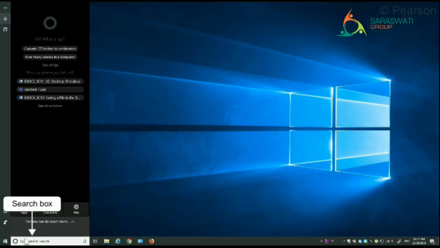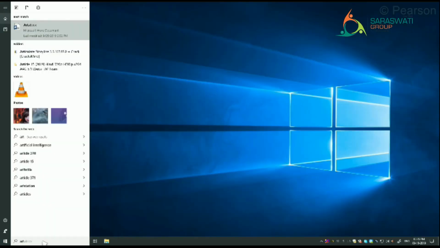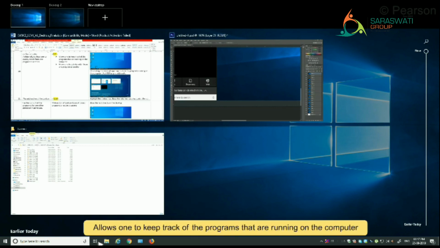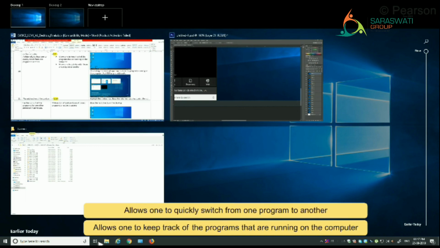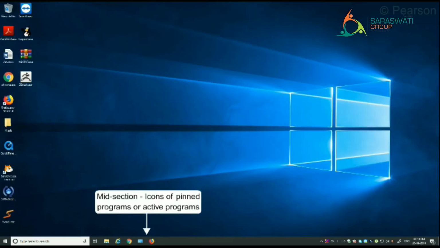The next is the Search box. You can type the name of the file or folder needed in the given space and the computer will help locate it. This is the Task View button. Once you click on it, it will show the programs that are running on the computer. Additionally, it allows one to quickly switch from one program to another. The midsection of the taskbar has the icons of all the programs that are either pinned or in active use.